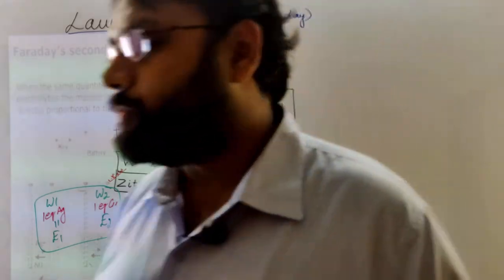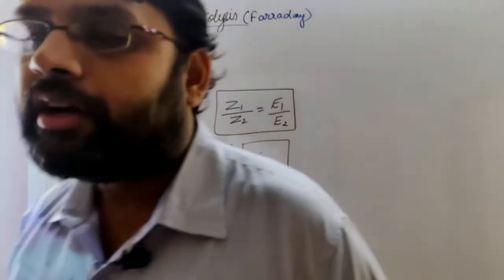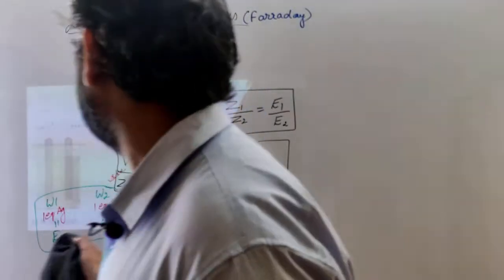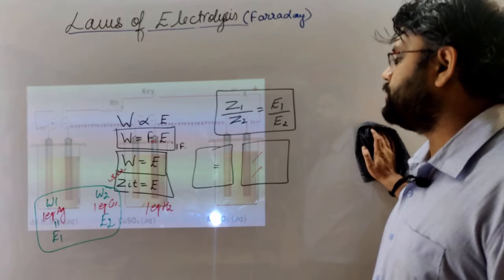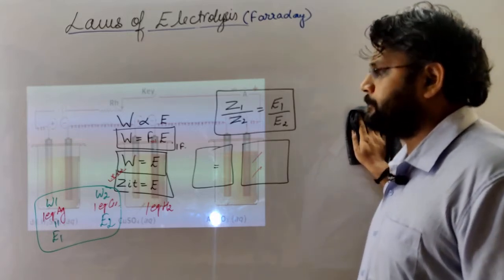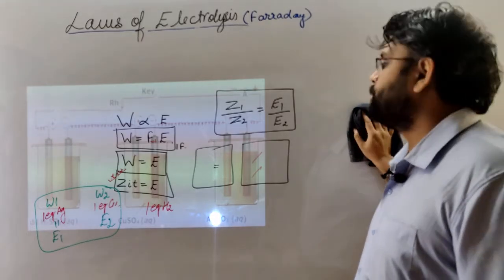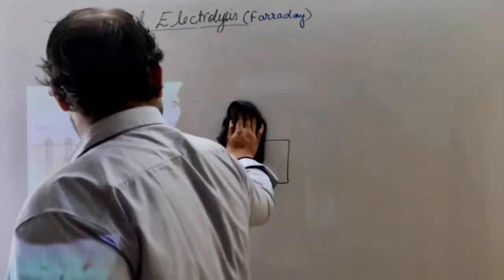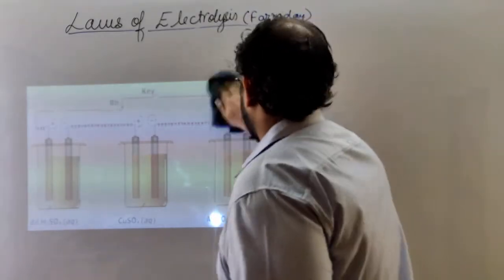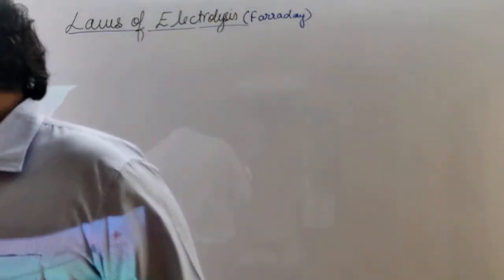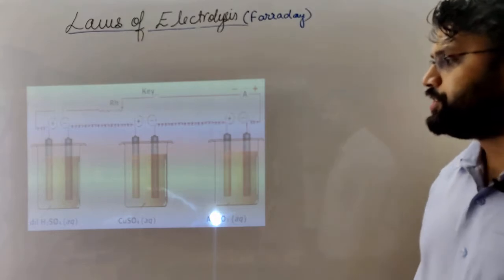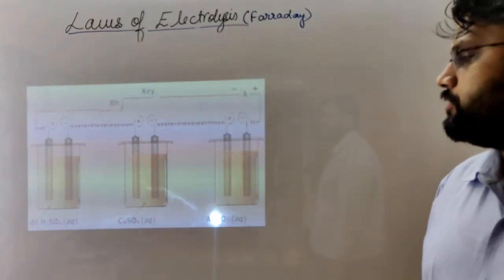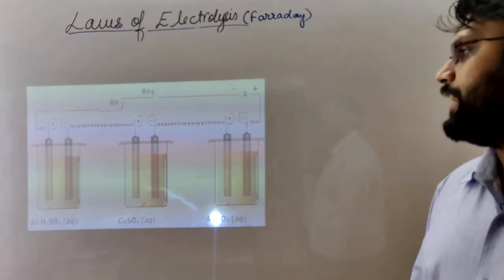Now let's see a more detailed description of the second law of electrolysis. I hope you have all noted this down. Now see, again three solutions. The first one is dilute H2SO4, the second is aqueous dilute copper sulfate, and the third is aqueous AgNO3.